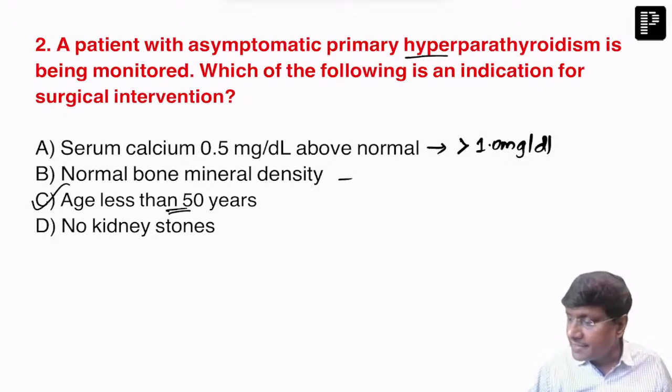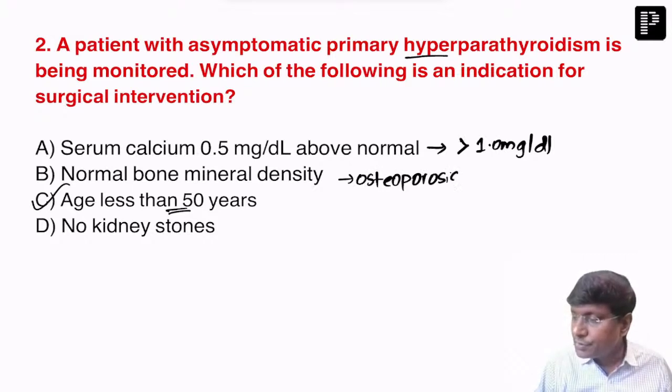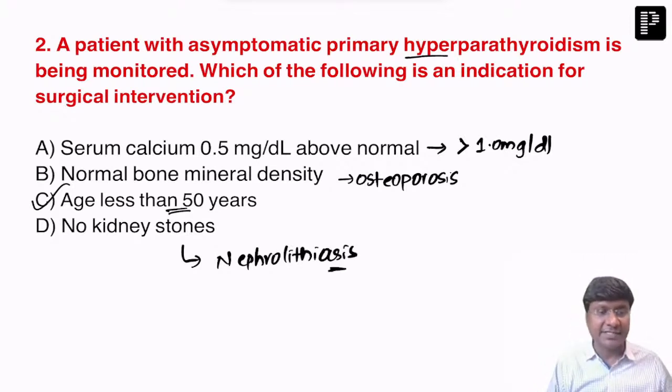Or if there is osteoporosis, then you should do the parathyroid adenectomy. Or if there are kidney stones, or nephrolithiasis, that is a point when you need to do the parathyroid adenectomy. So this is the second question: what is the indication for parathyroid adenectomy? Done. Next one.